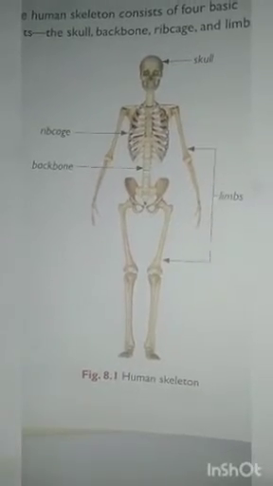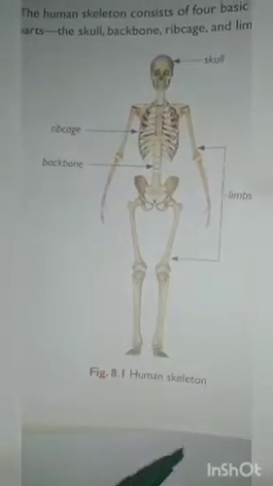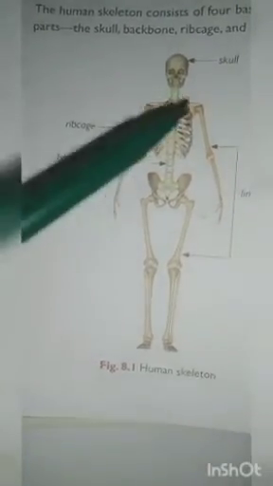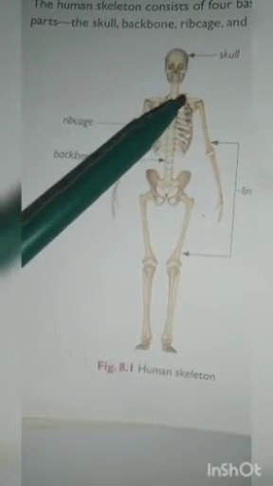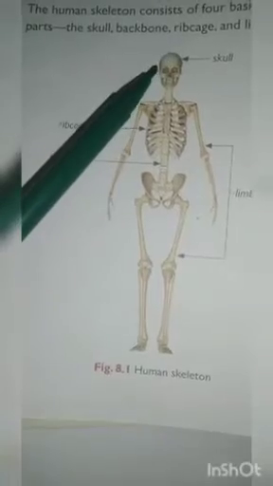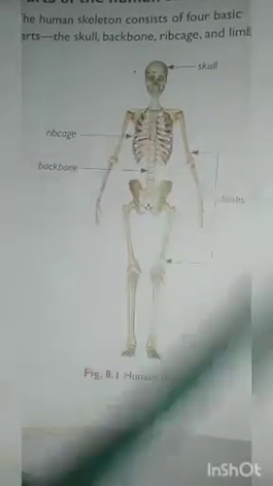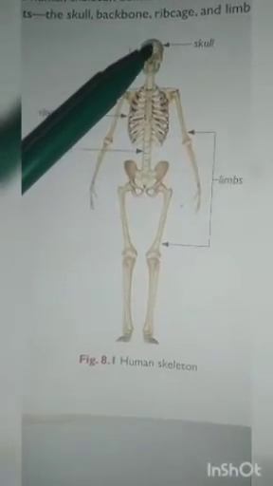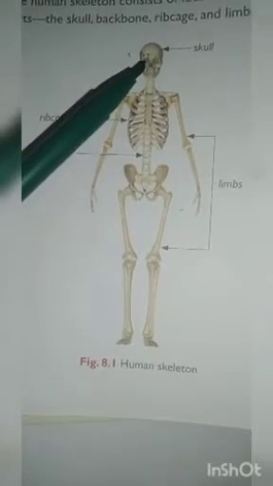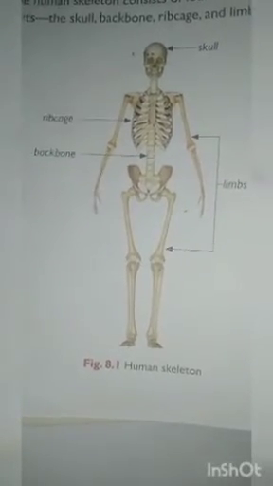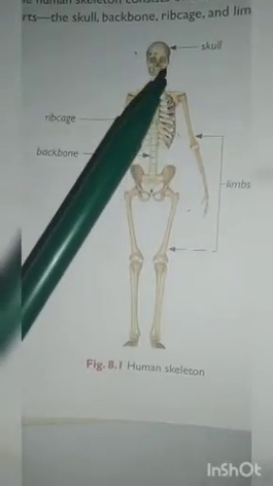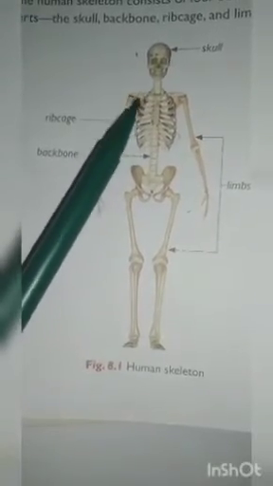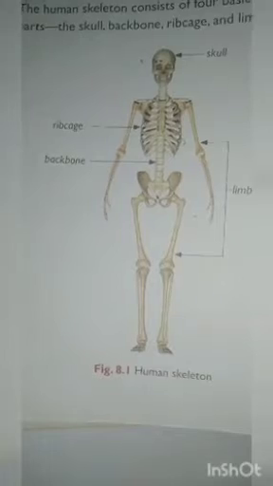The second function is that the skeletal system protects the soft and delicate vital organs of the body. For example, the brain is present in the head region, that is the skull. The brain is protected by the skull, because brain is a very delicate and important organ of the human body. The lungs and the heart are protected by the rib cage. You can see the rib bones, right? They are protected by the rib cage.